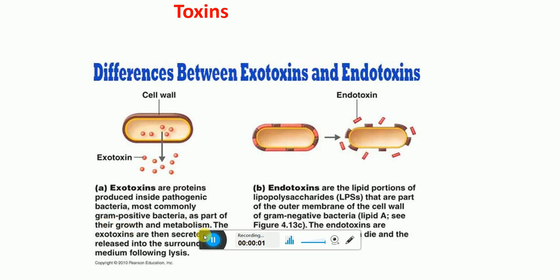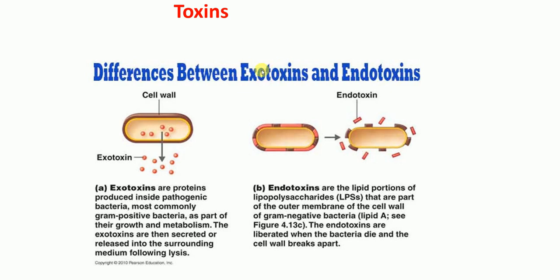Hello everyone. In this lecture today, I'm going to talk to you about the differences between exotoxins and endotoxins. These exotoxins and endotoxins are produced by pathogenic bacteria. So toxins are basically two types. And what are these? These exotoxins and endotoxins are poisonous substances that can damage the cell and cause several diseases. Okay, so that's why they are harmful.